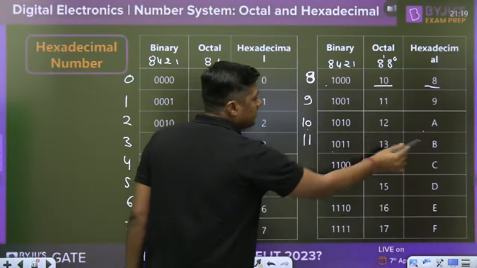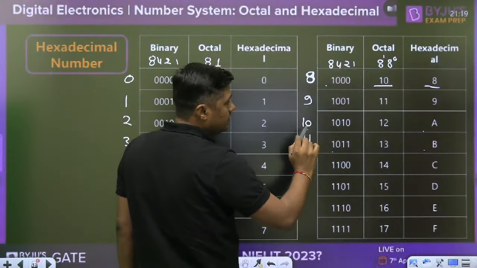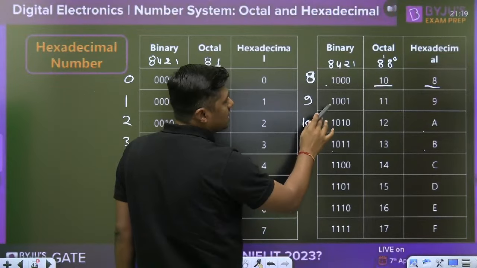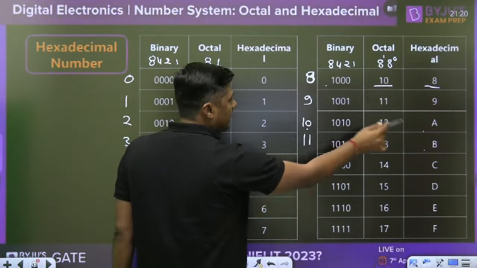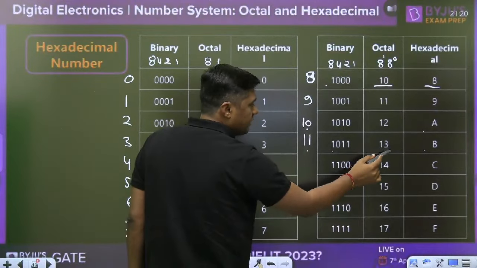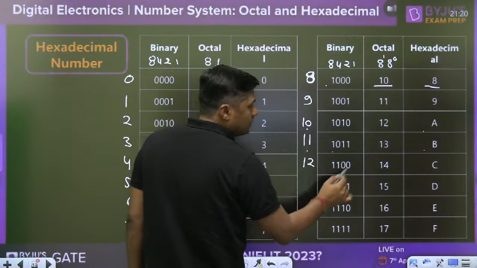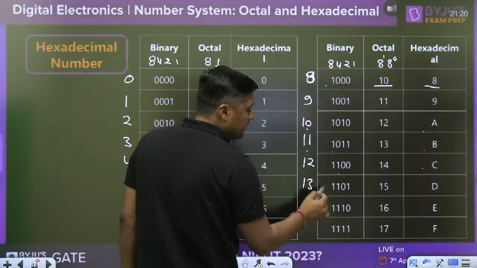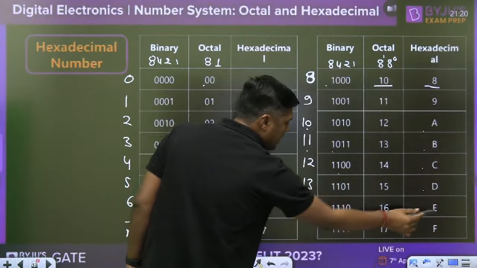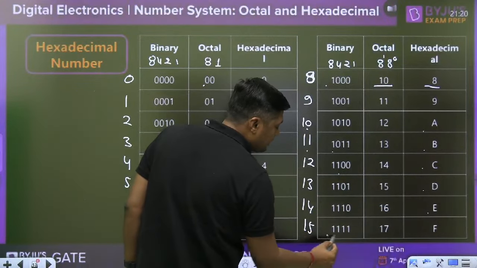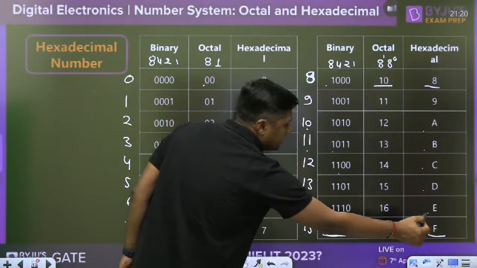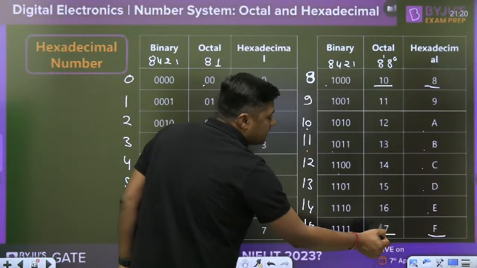11 is represented by B, right? Remember one thing. This is 9. Yes, this is 10 A, 11 B, but in octal it is represented by 13, 12 C, 13 D. I am writing the decimal equivalent. 14 E and 15 is represented by 1111. In hexadecimal it is represented by F and in octal it is represented by 17.